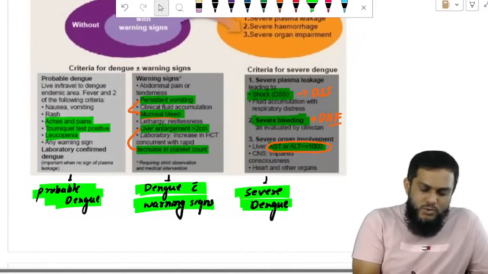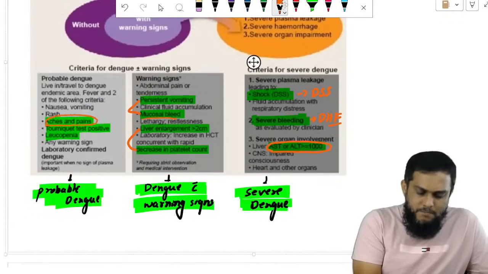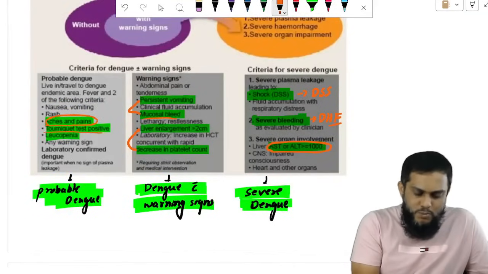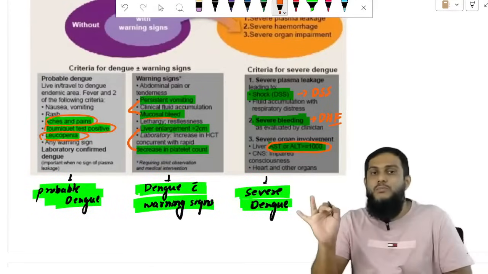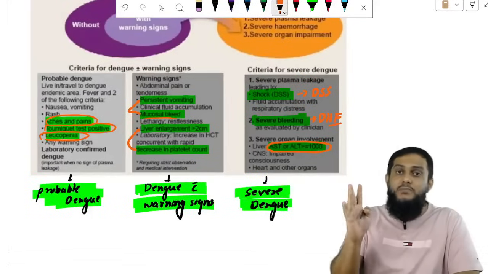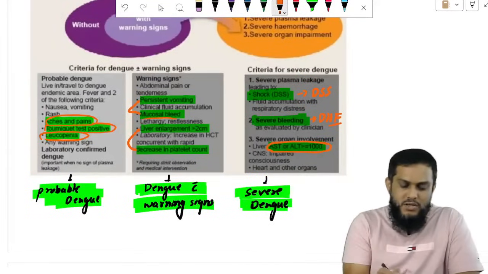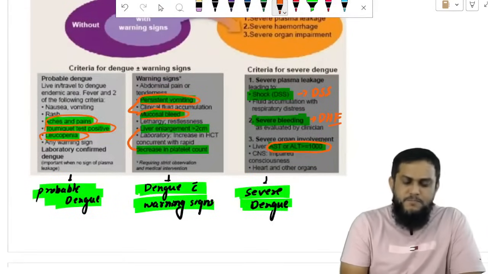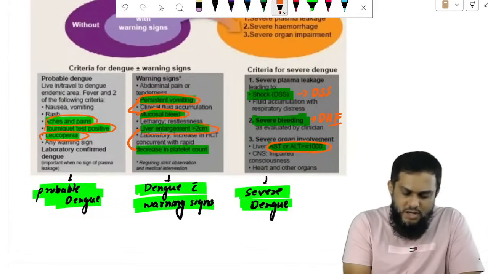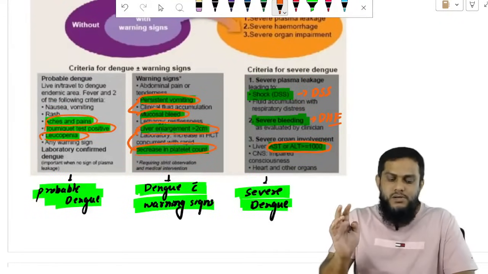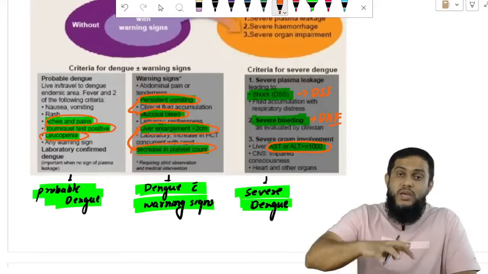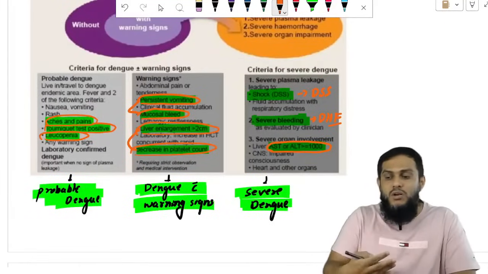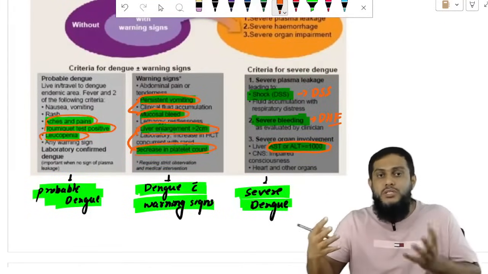For probable dengue, just remember body pain, tourniquet test positive, and leukopenia, that is decrease in WBC. If these 3 are there, probable dengue. Persistent vomiting and mucosal bleed are 2 clinical signs, plus liver enlargement more than 2 centimeters and decrease in platelet count. These are the warning signs, so dengue with warning signs. What is warning? Warning that the patient is going into severe dengue.